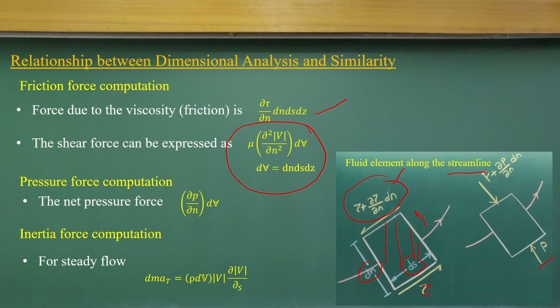In a similar way, the net pressure force acting on this element will be this part. And for the inertial force computation, in the case of steady flow, it is mass times acceleration, or the rate of change of momentum flux. What you compute along the streamline direction will give us the inertia force component.